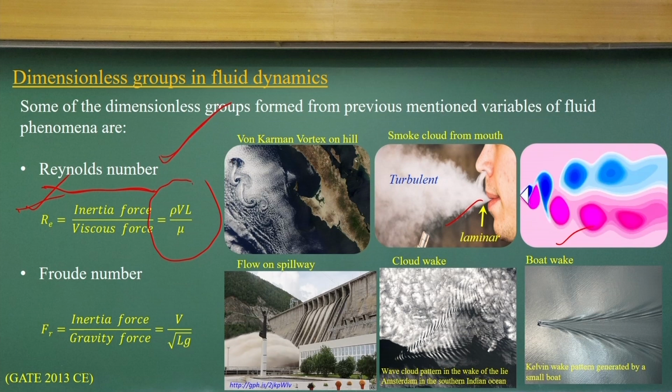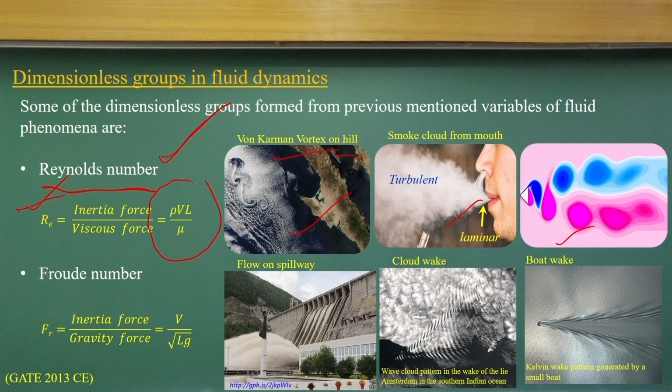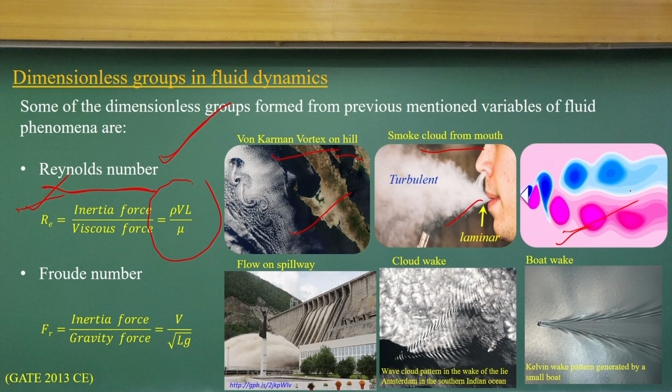So often we use the Reynolds number, because mostly we consider the inertia force versus viscous force dominance, as you can see in the vortex on the hills. That is what we discuss a lot: how vortex formation happens, very smooth, just like a smoke cloud from the mouth, or the formation of vortex settings. All it depends upon what Reynolds number of the flow we have.